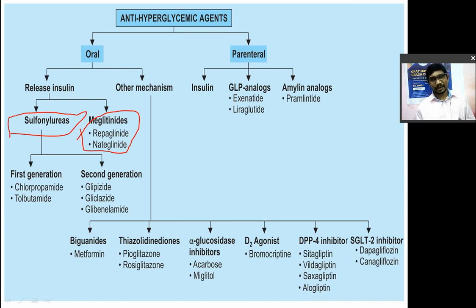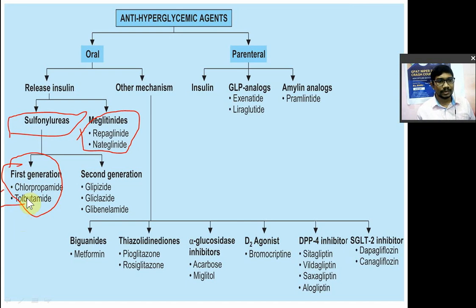Sulfonamides are nothing but antibacterial drugs, but one adverse effect was that when they were used in typhoid patients, it decreased their blood sugar level. So that observation led to the synthesis of a new category of drug known as sulfonylureas. Sulfonylureas are also classified into two generations, first generation and second generation. First generation is known as chlorpropamide and tolbutamide. Tolbutamide and chlorpropamide are known as the first generation sulfonylureas.